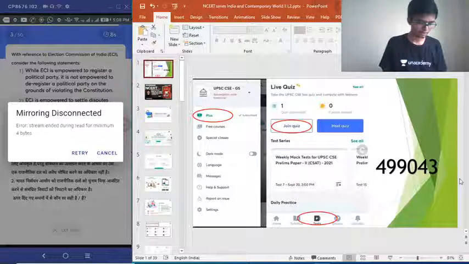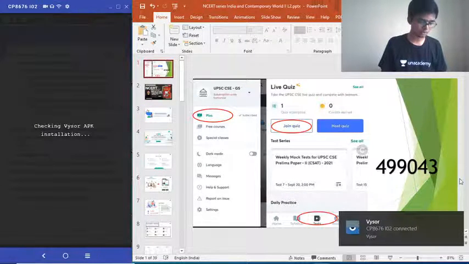Yeah, internet connection, some issues with network, sorry for that.